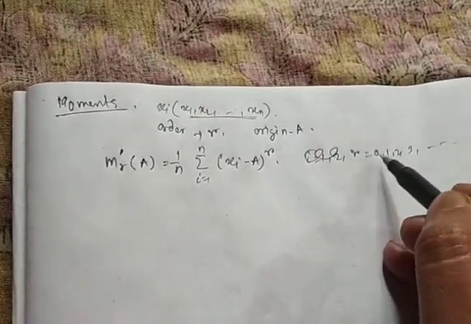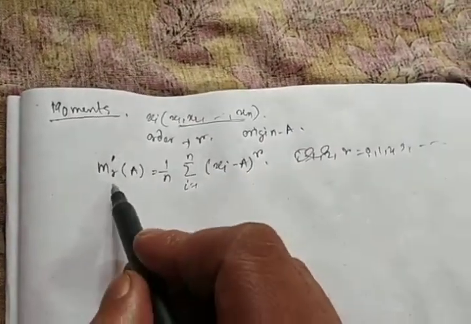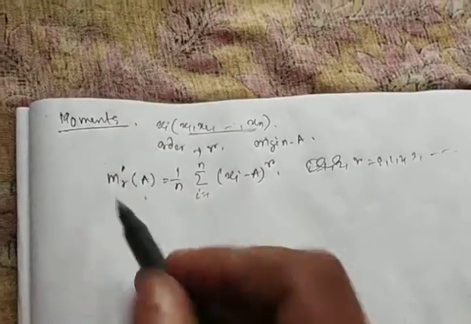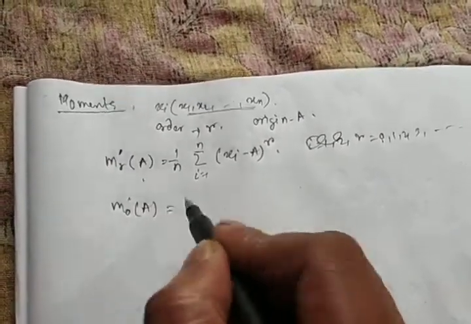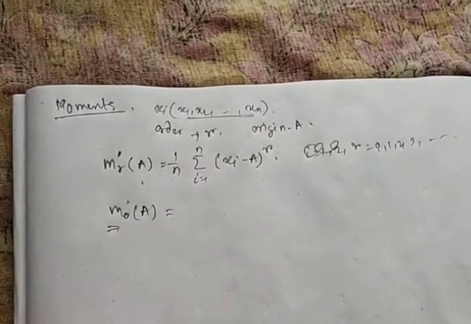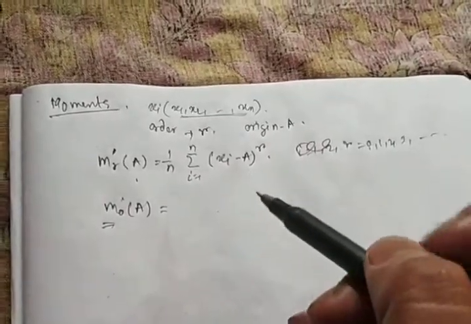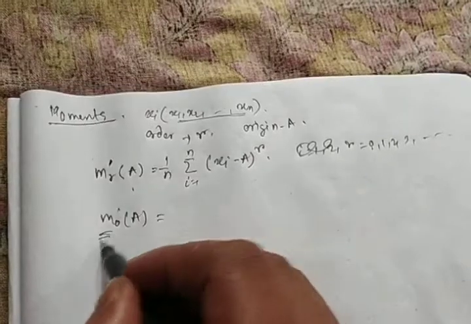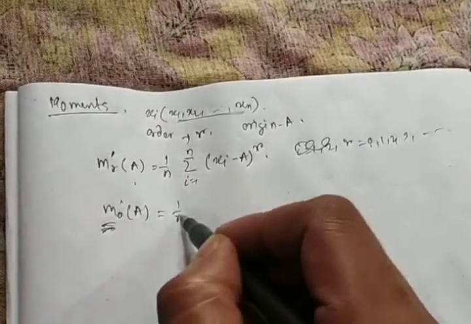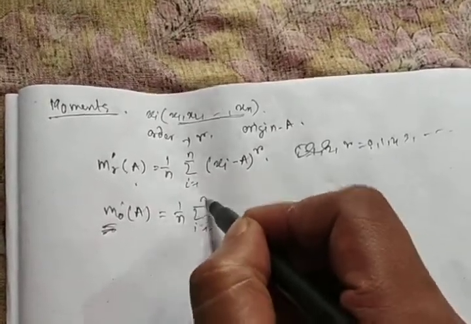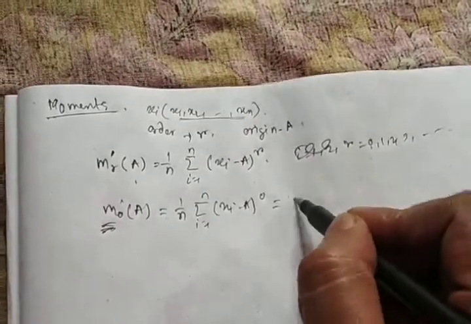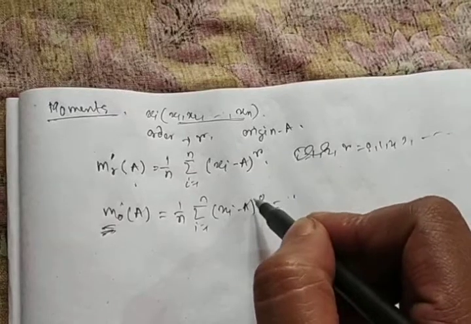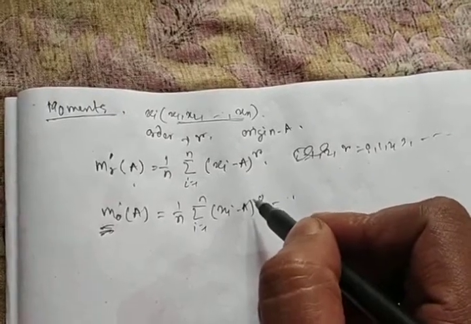If we put r equals to 0, that means order 0 with respect to a, the value will be m0 dash a. This is the zero order moment. The zero order moment will be 1 by n summation i equals 1 to n, (xi minus a) whole to the power 0. That means this value will always be 1.